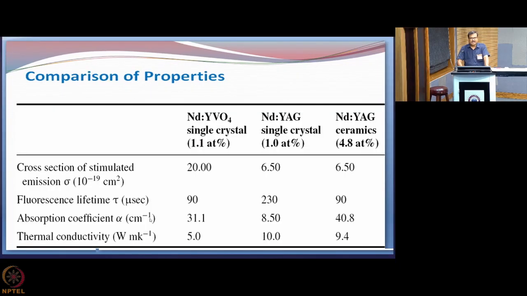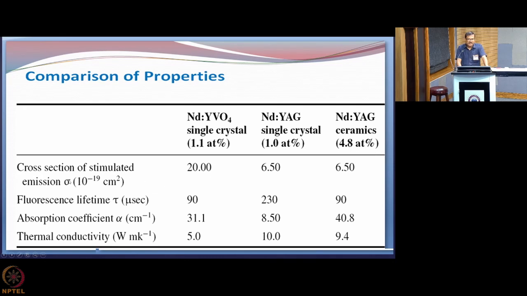And you see here the Nd:YAG single crystal and Nd:YAG ceramics, they have been doped like this. This Nd:YVO4 single crystal, their Nd doping is 1.1%, Nd:YAG single crystal is 1.0% Nd doping, and in Nd:YAG ceramic you can go up to say 4.8%. So that is more than a fourfold increase.